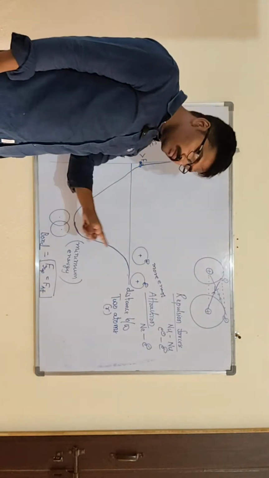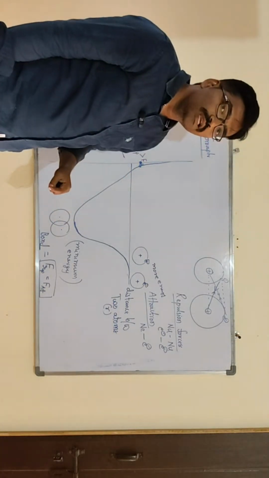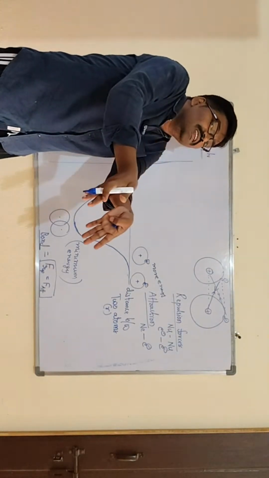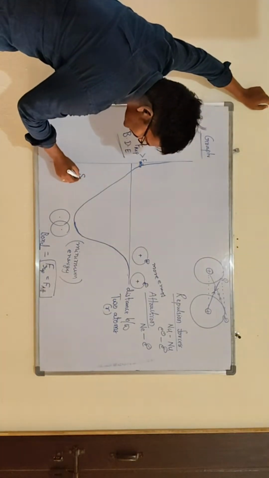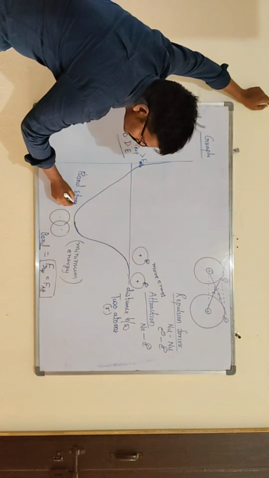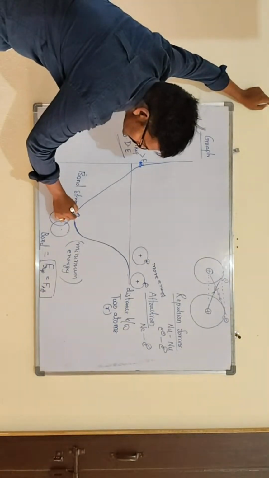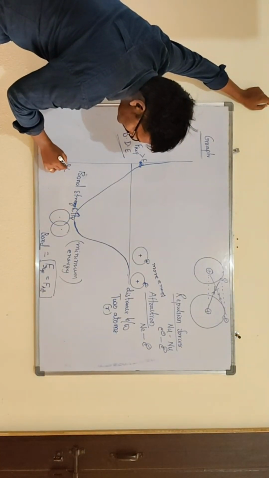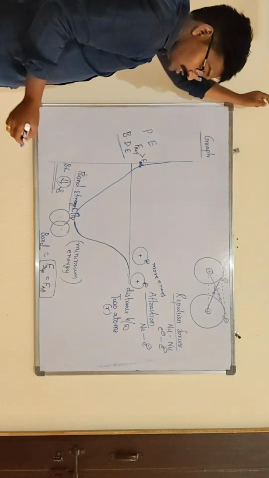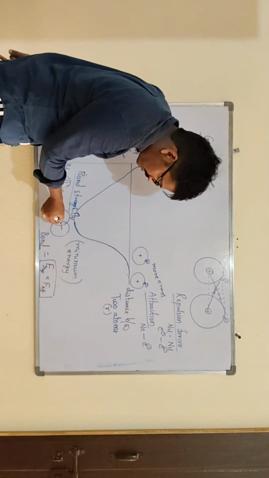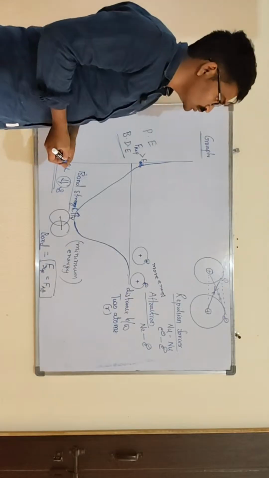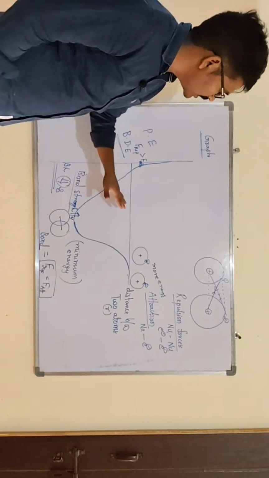So remember, wherever the minimum energy is there, chemical bond formation takes place. Wherever chemical bond formation takes place, bond strength increases and bond length decreases. Okay, where does this happen? Wherever the chemical bond formation happened, there bond strength increases and bond length decreases. Clear, all of you? This is the graphical representation.